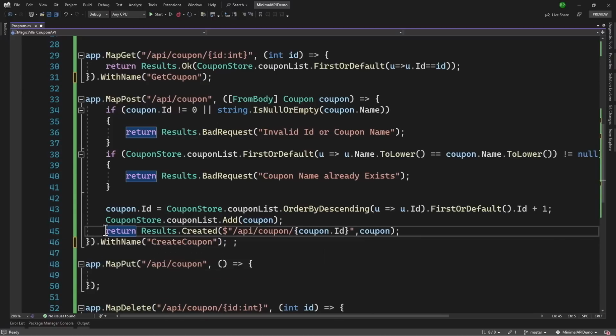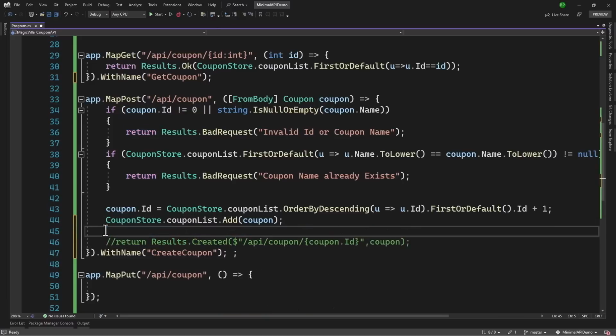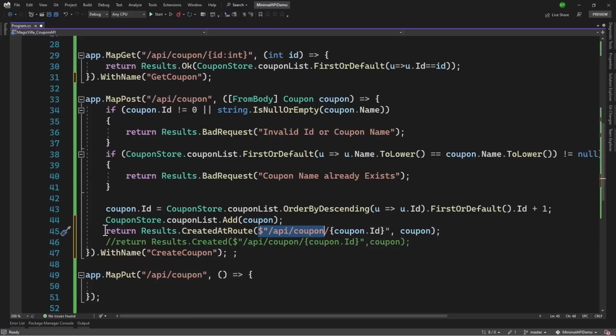Then rather than using created, let me copy this, comment it out, and we will be using created at route. Inside there, we need the route name as the first parameter. That is GetCoupon. Next parameter here is the ID.